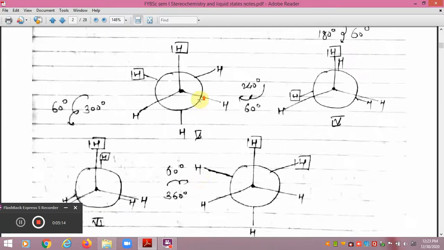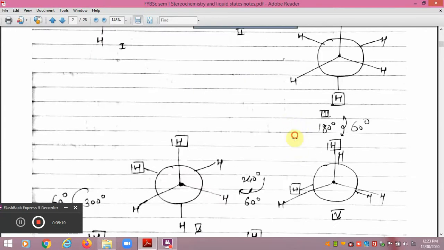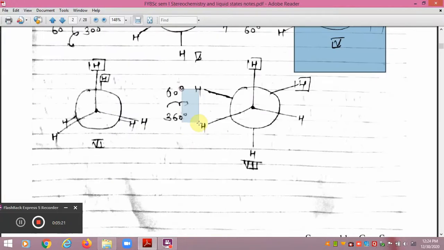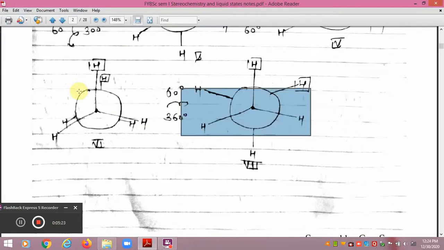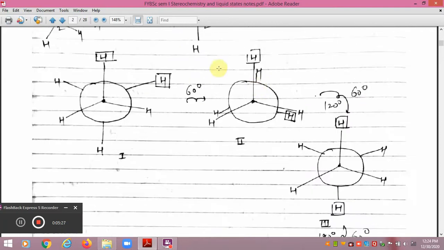6, this is structure number 2, structure number 4 and structure number 6. In all these structures, if you look, these two hydrogens present on the adjacent carbons have a relative angle of 0 degrees, so they are very close to each other, and that's why they interact with one another and create the energy of 1 kilocalorie per mole. So one pair creates the energy of 1 kilocalorie per mole.